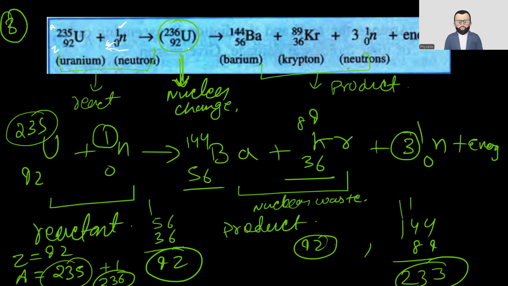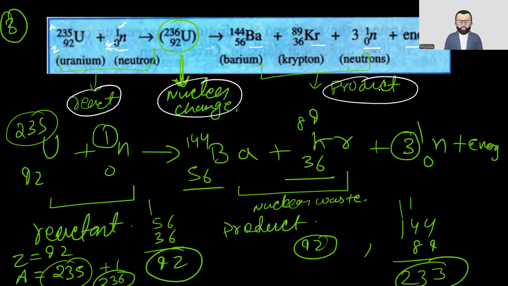When this has been added, it cannot hold for a long period of time, so it gets split into barium and krypton, and it also emits 3 neutrons again and a tremendous amount of energy. So this one part is the reactant part, this is the nuclear change, and the last one is the product. I hope it's clear to everyone.